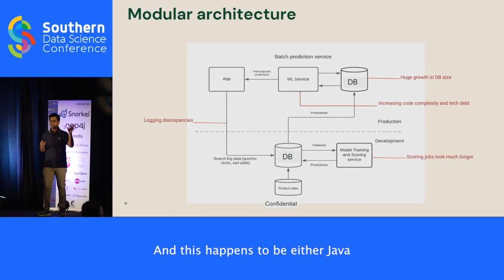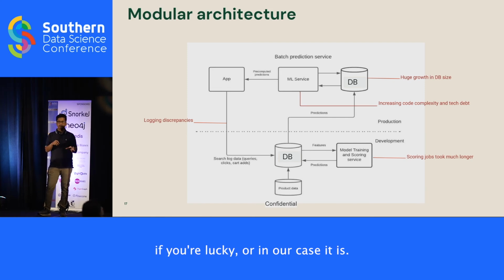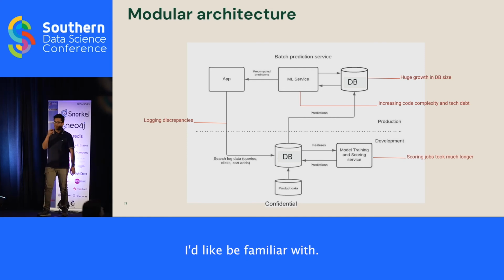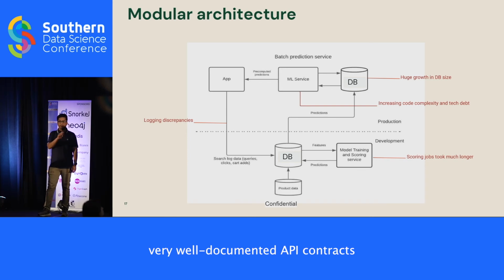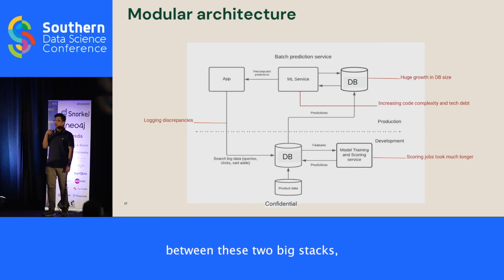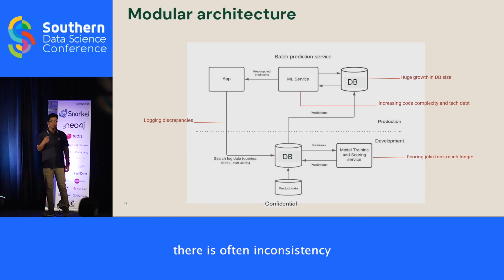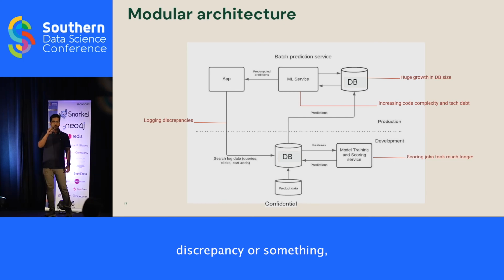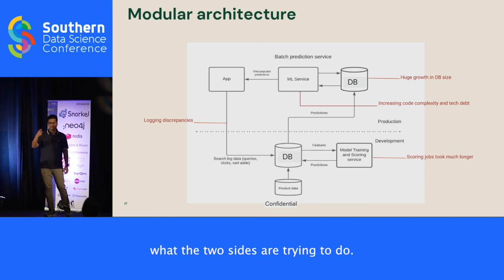This happens to be either Java, if you're lucky, or in our case, Ruby on Rails, a language that machine learning engineers are not very familiar with. Although we have well-documented API contracts between these two tech stacks, there is often inconsistency, which in typical ML blogs is called offline-online feature discrepancy, or some sort of discrepancy between the logic of what the two sides are trying to do.